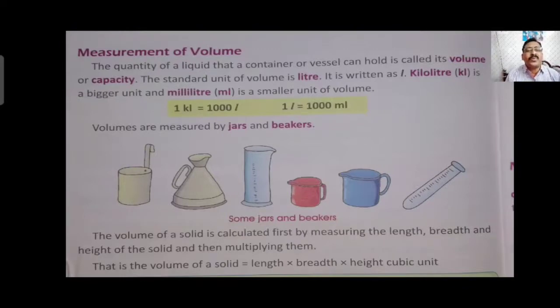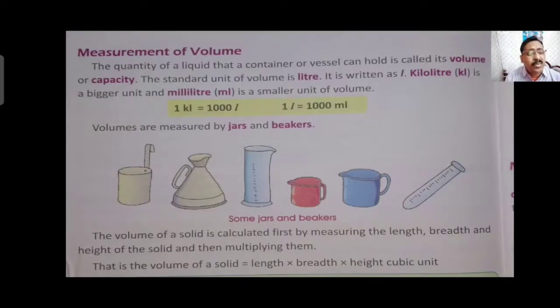The volume of a solid is calculated first by measuring the length, breadth and height of the solid and then multiplying them. Now when we measure the volume of a solid, what do we do? For liquid, as I told you, we use a container to measure, but a solid thing is a pencil box or book or any type of cake.